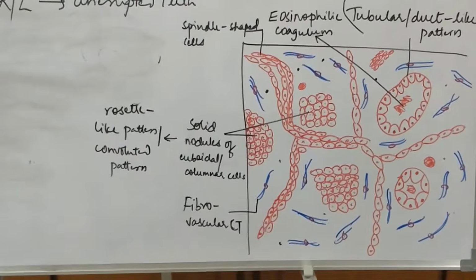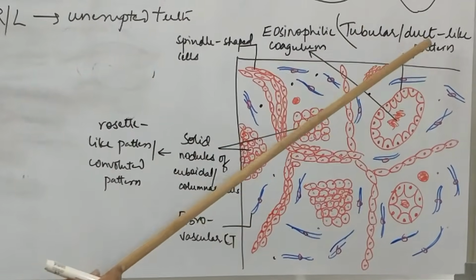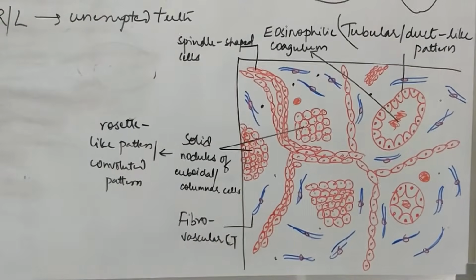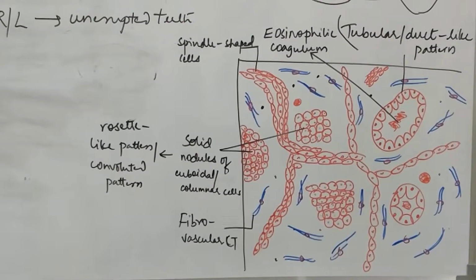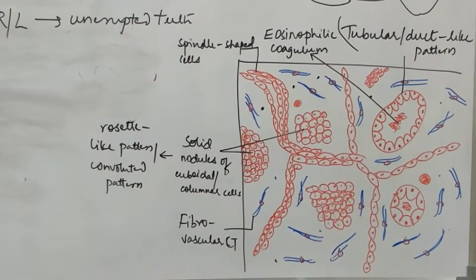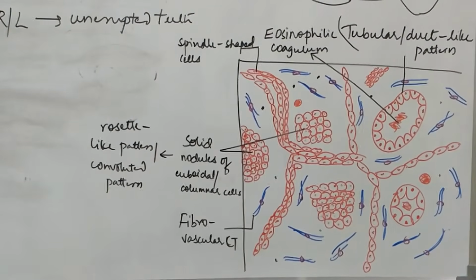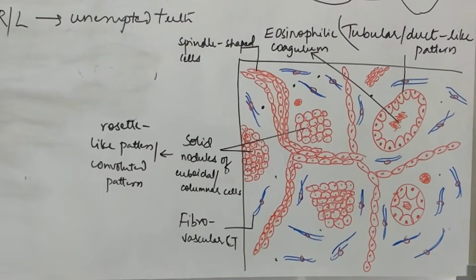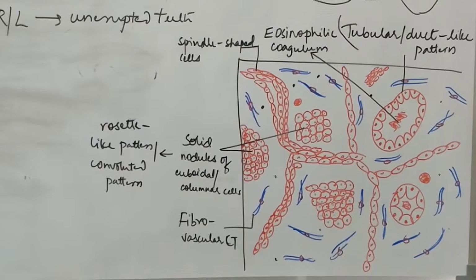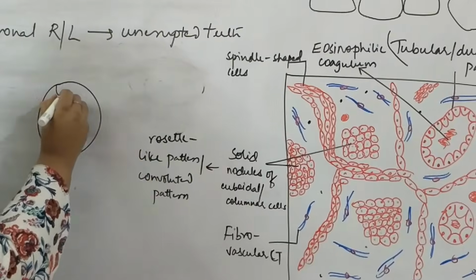Now, some other cells can be arranged in a tubular or duct-like pattern. So, different neoplastic odontogenic epithelial cells can be arranged in a duct-like pattern. Whenever in histopathology you observe the word duct, duct-like structures or duct-like pattern, it is always a typical figure like this.